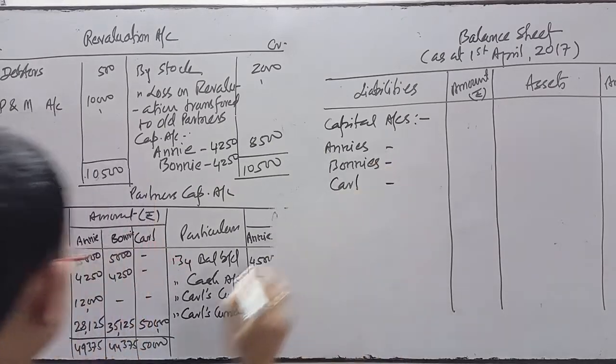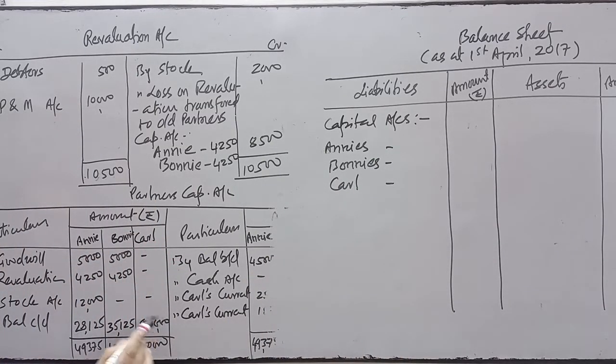So their capital are here. Revised capital after all adjustment, revaluation loss, goodwill adjusted, and the adjustment of general reserve.